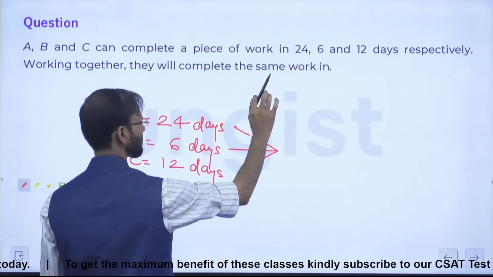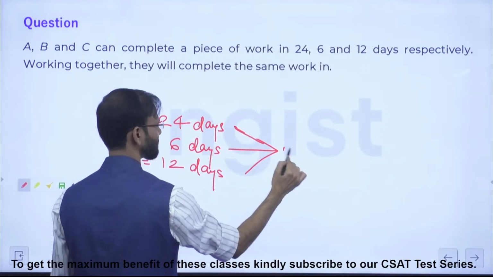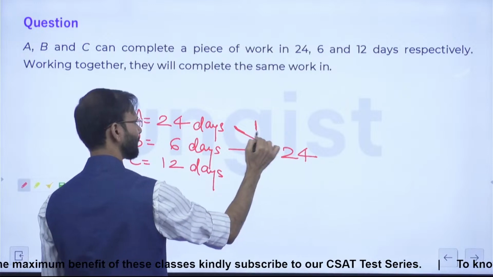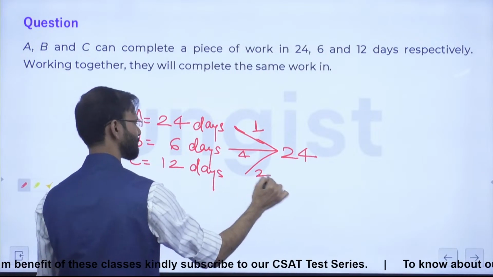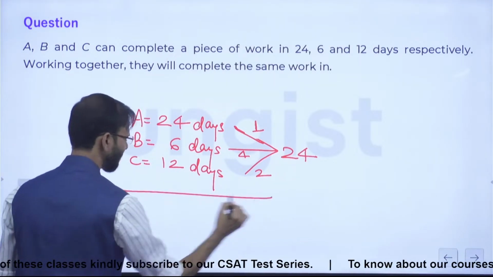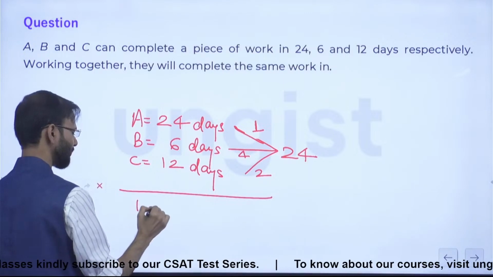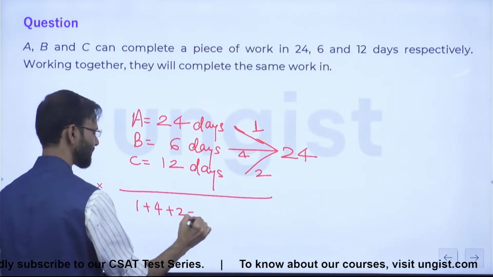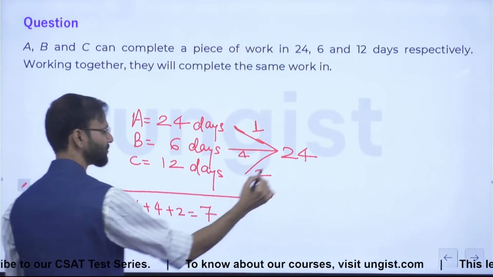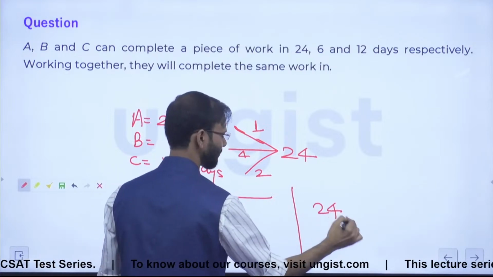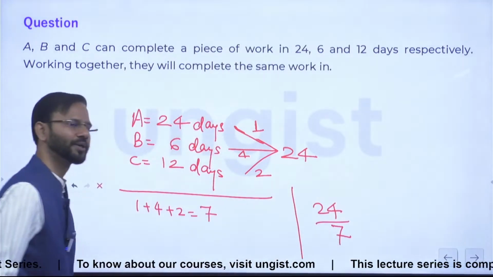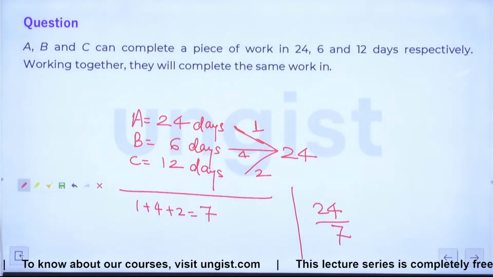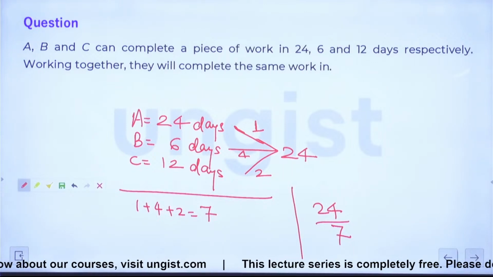No, sorry. LCM is 24. No, I'm sorry, guys. LCM is 24. So this is 1, this is 4, and this is 2, right? So when all of them are working together, 1 plus 4 plus 2, which is 7, right? The entire work is 24. So this is 24 by 7. Correct, everybody? Right? Okay. Friends, any doubt, any confusion, any query?